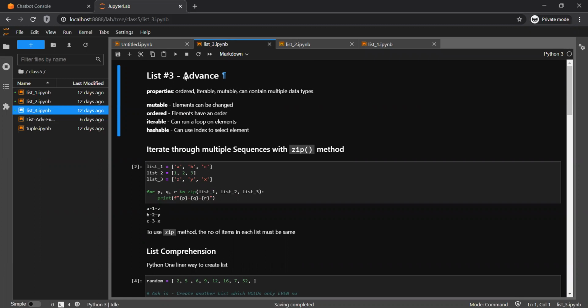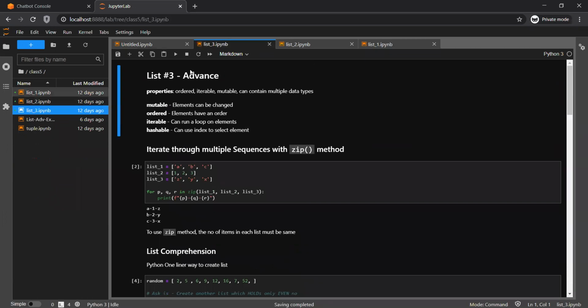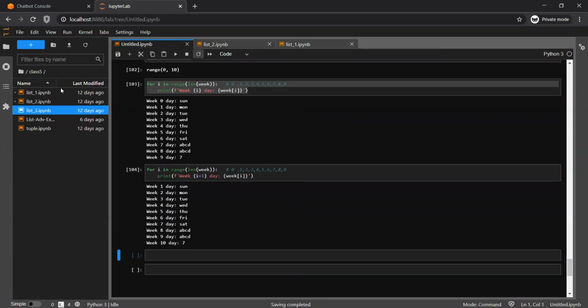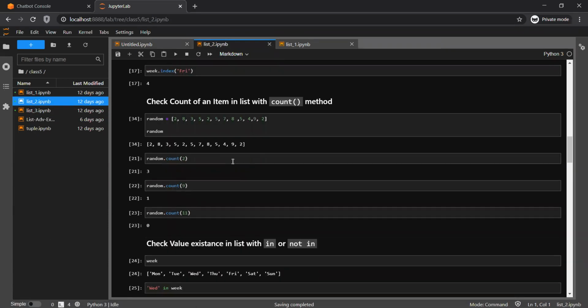Wherever you see advanced, if you don't understand, no worries. We can come back to these parts later, not now, because these are pretty advanced stuff. So list 1 and 2, you can go through. There are two methods I have mentioned for how you have to do it.